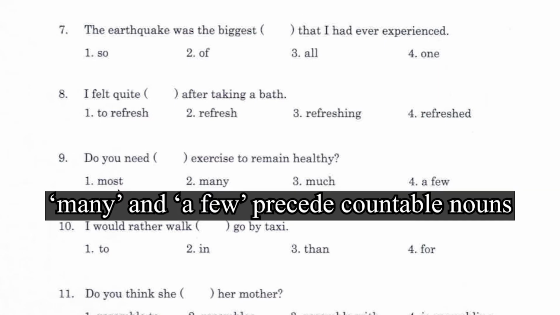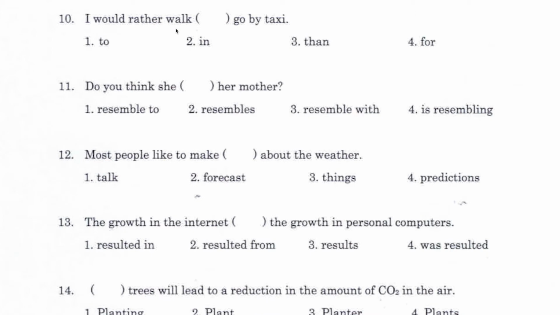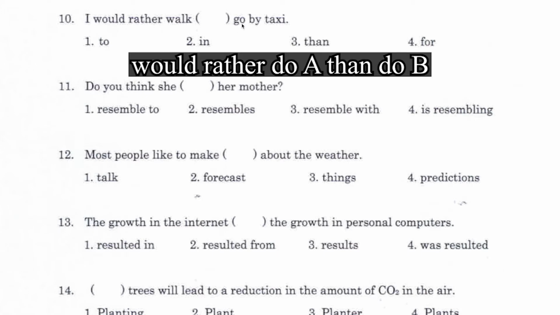The only choices that can modify an uncountable noun are number 1, most, and number 3, much. Most wouldn't make sense, so I would say much exercise. Number 10, I would rather walk to, in, than, for, go by taxi. You have to know the phrase would rather do A than do B.